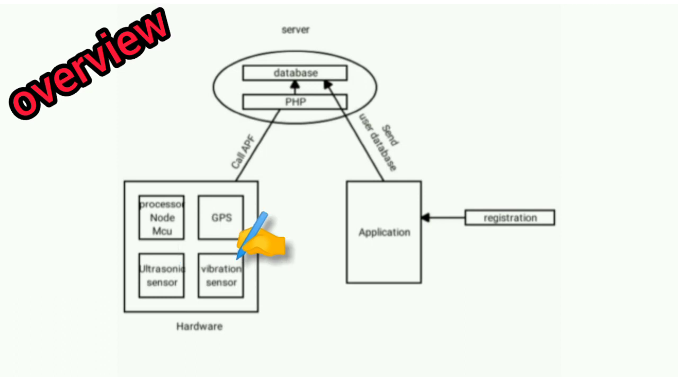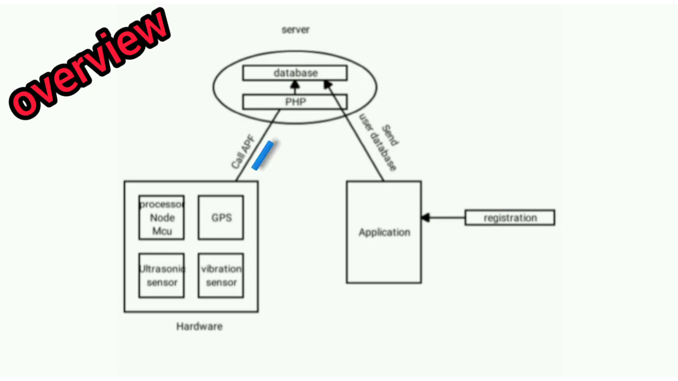Vibration sensor: vibration sensors are sensors for measuring, displaying and analyzing linear velocity, displacement and proximity or acceleration. Processor Node MCU: Node MCU is an open source IoT platform. It initially included firmware which runs on the ESP8266 Wi-Fi SoC and hardware which was based on the ESP12 module. We combine all these components together for the accident detection system.